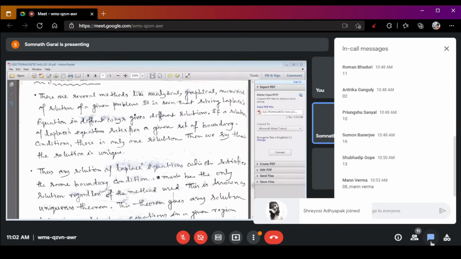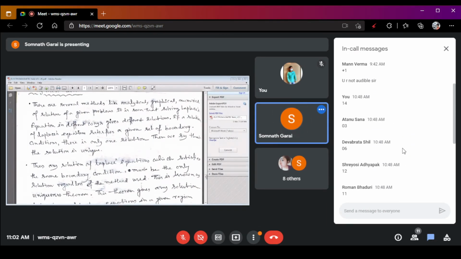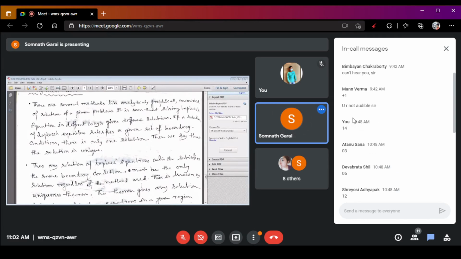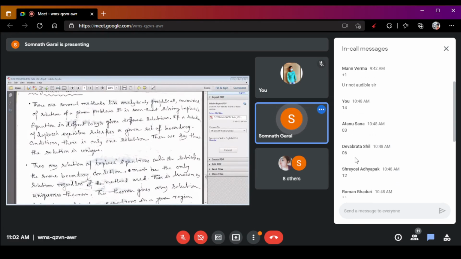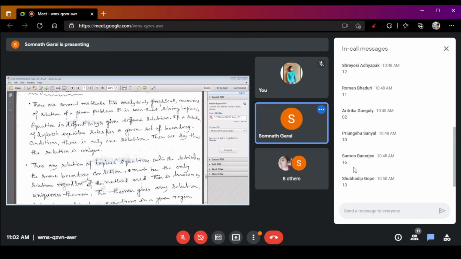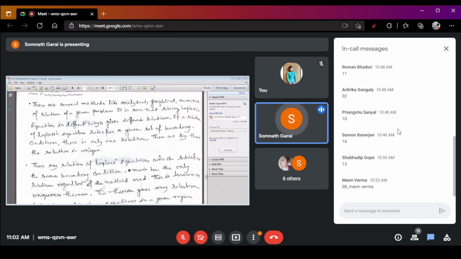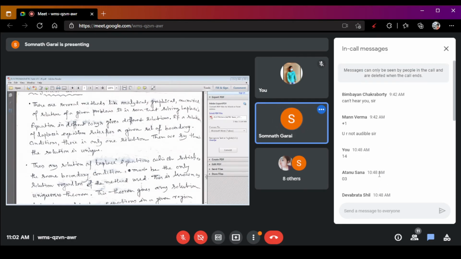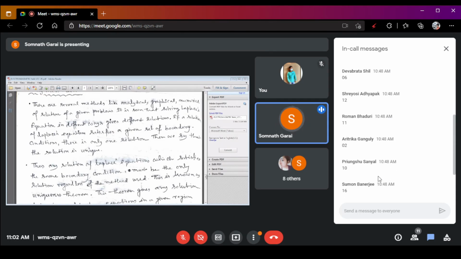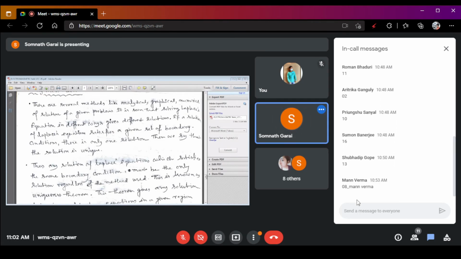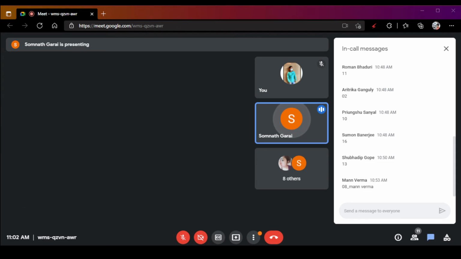Now, there are several methods by which we can solve the Laplace equation. We can solve the Laplace equation analytically. We can solve the Laplace equation graphically. We can solve the Laplace equation numerically.